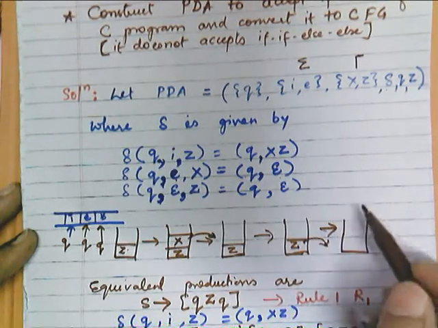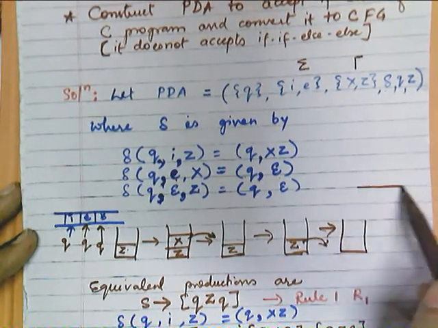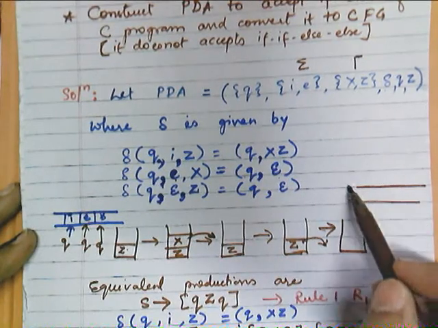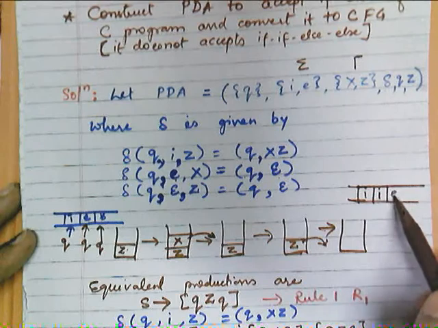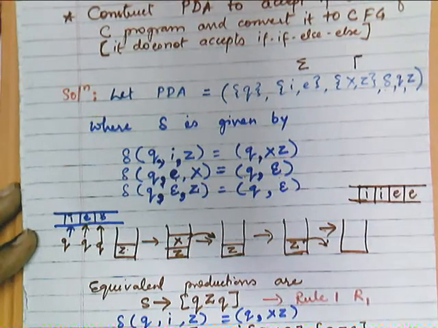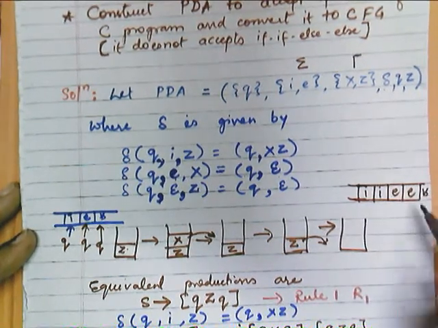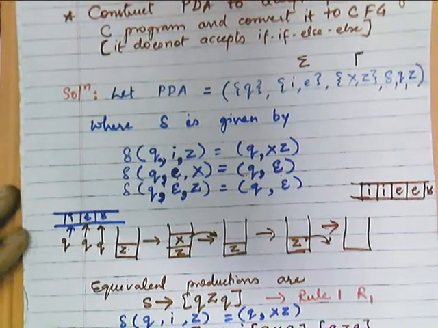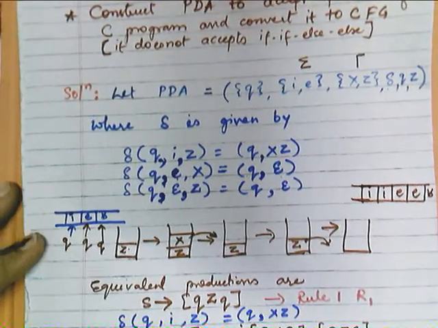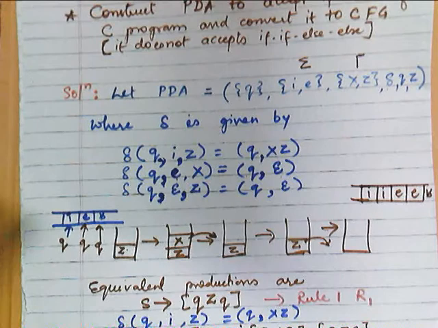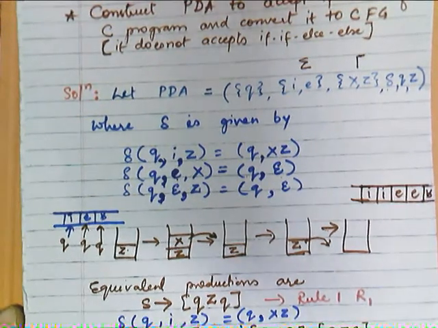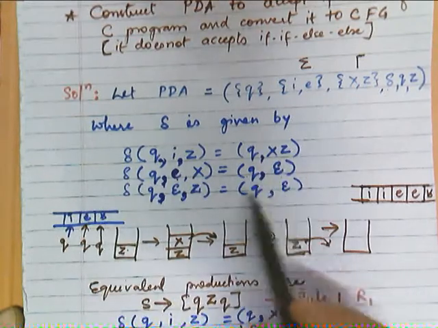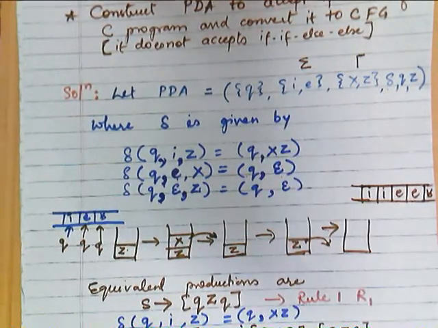Instead of this, if we have any other string, for example I, E and E, just try it and see what will happen. It will not be able to accept this type of string. So this is the logic behind the construction of this PDA.